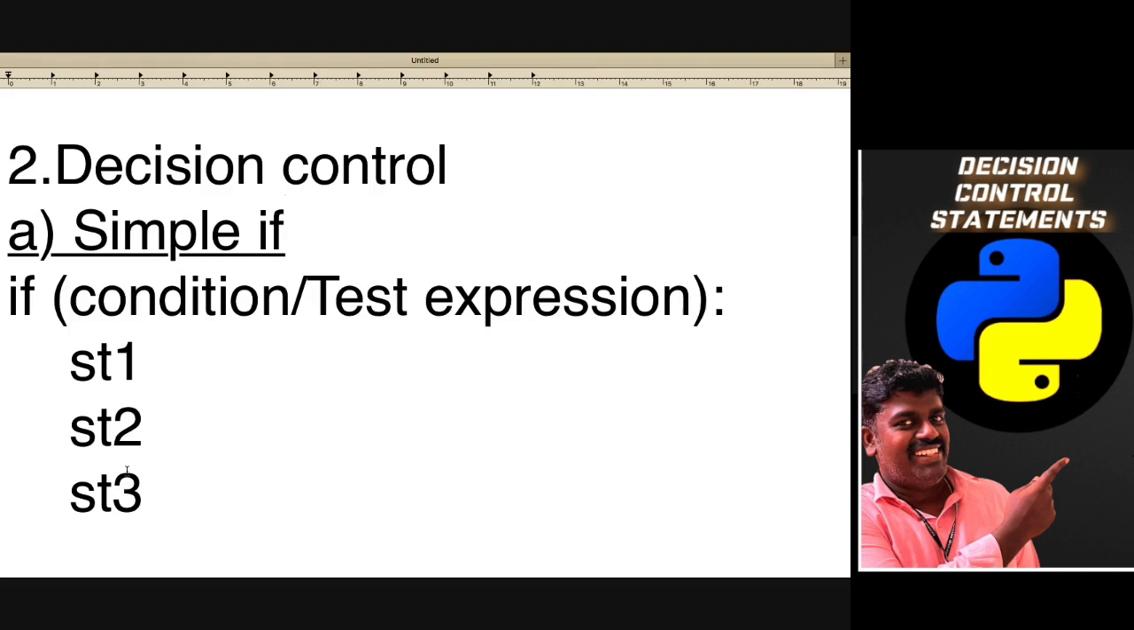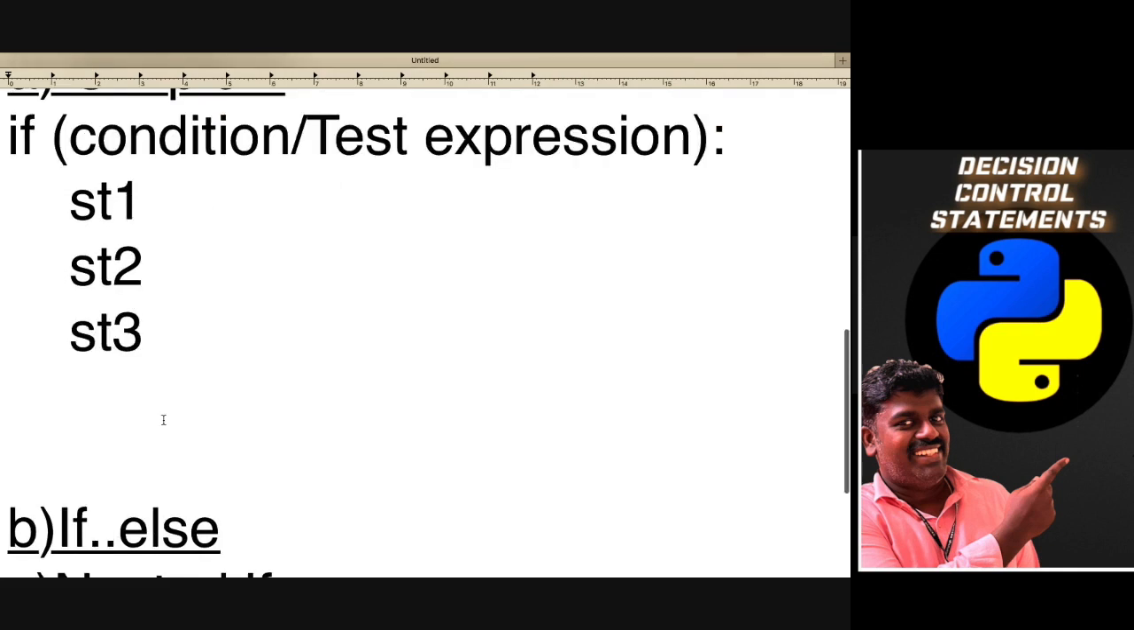Got it? So you will have a true block and a false block. The true block means this block will be executed. If this condition is false, then automatically it will come out of these statements. If you give some other statement, statement X, this statement will be printed. When the condition is false, automatically it will come here. That is how it will be framed.